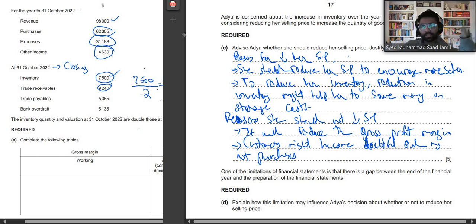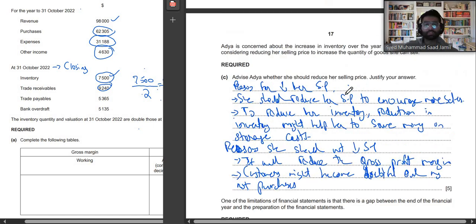And the last reason is that if you decrease your prices, of course you will be earning less revenue per unit. So in your conclusion, you should say that instead of reducing her selling price, what Adya should be trying to do is reduce her overall expenses.